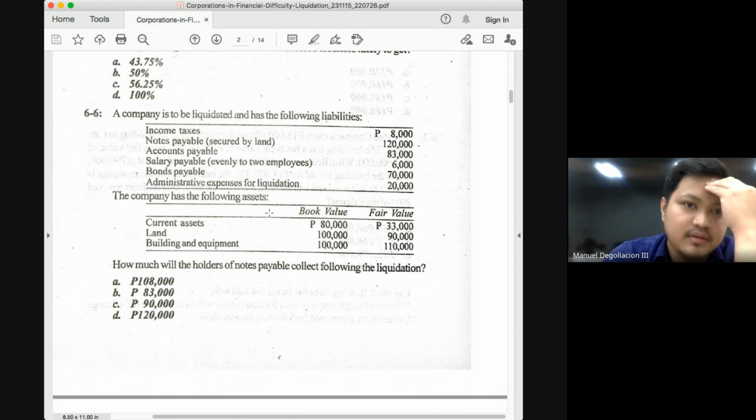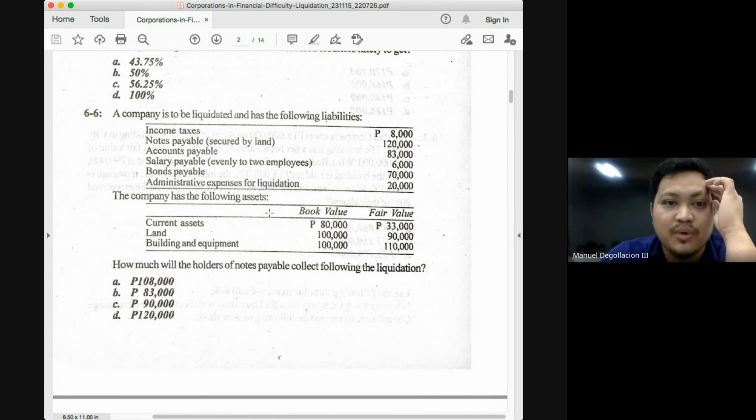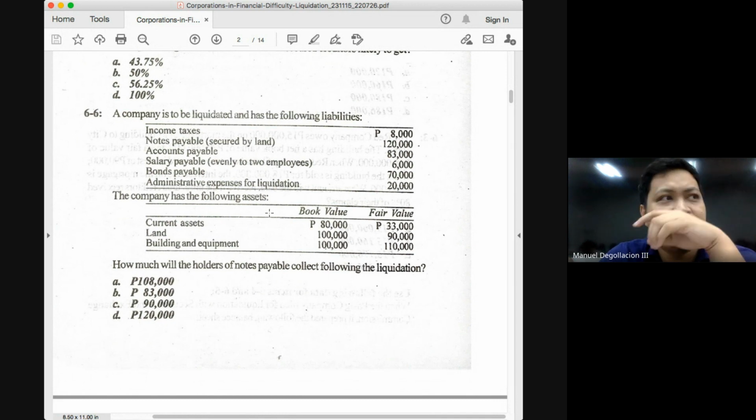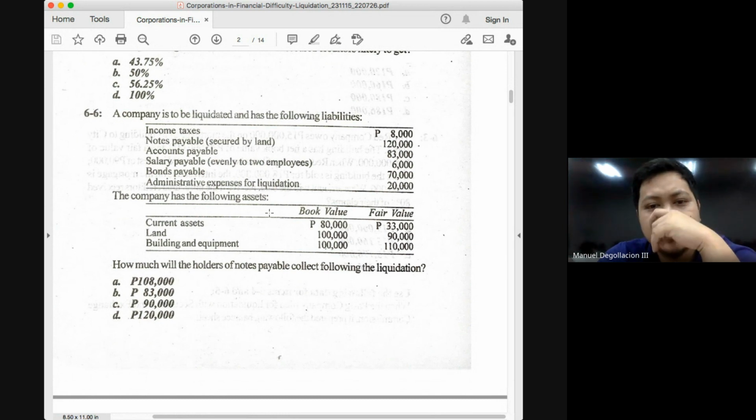Is this an unsecured or secured claim? Secured. The problem says it is secured by a land. Is it partially or fully secured? Partially. How do we know? The value of the land is 90,000. Again, the relevant valuation here is the fair value. You can put an X mark on the entire book value column. The only relevant valuation here is the 90,000, which is not sufficient to cover the 120,000 notes payable.